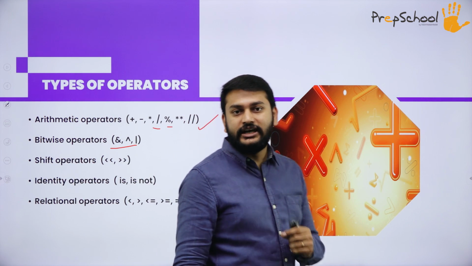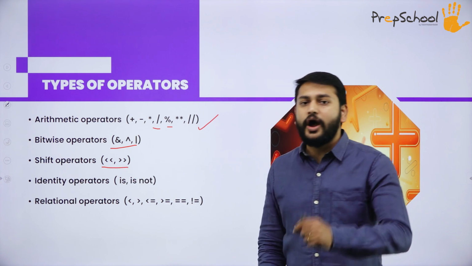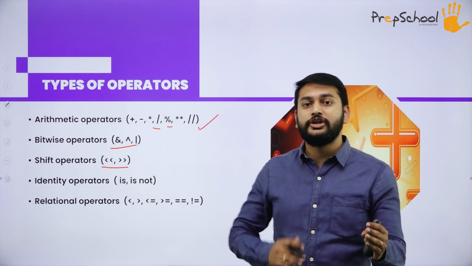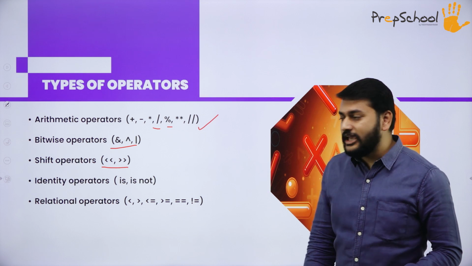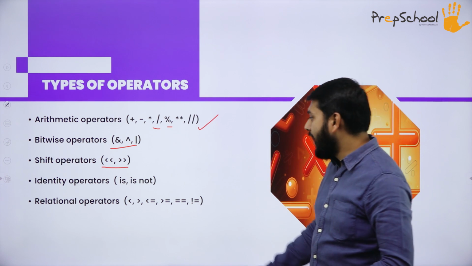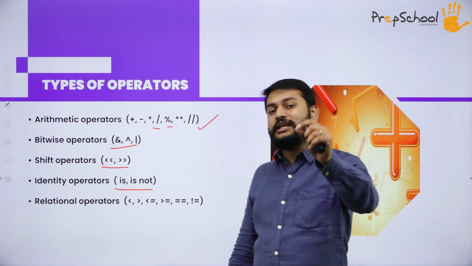So what is the next different operator that I have? I have the shift operator. I will be discussing these operators with the help of programs so that you will understand why you should use all these operators. Yes, so what is the next one that I have? Identity operators. In this operator, I have is and is not.